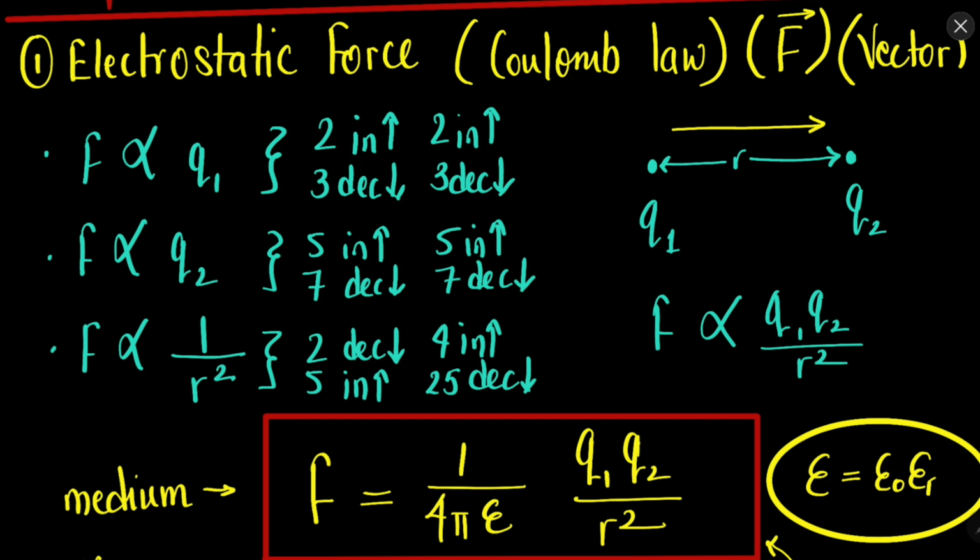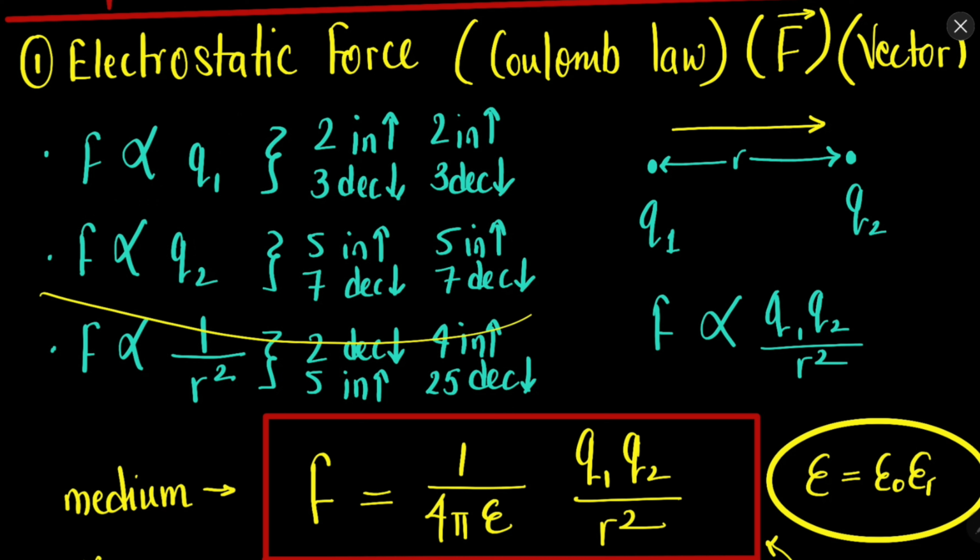So now what happened is that he observed that if we increase the value of q1, then the force between the objects increases. If we decrease the value of q1, the force decreases. If we increase the value of q2, the force increases. If we decrease the value of q2, the force decreases. So that is when he decided that the force is directly proportional to q1 and q2.